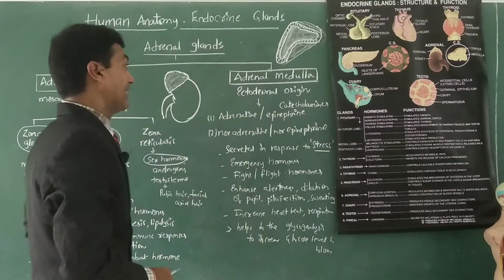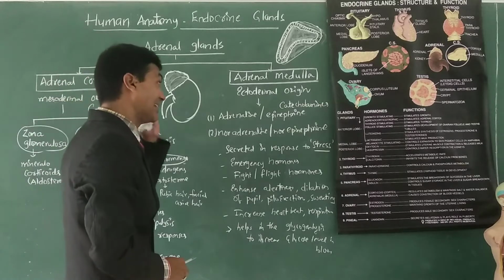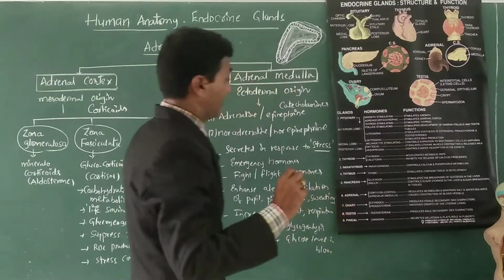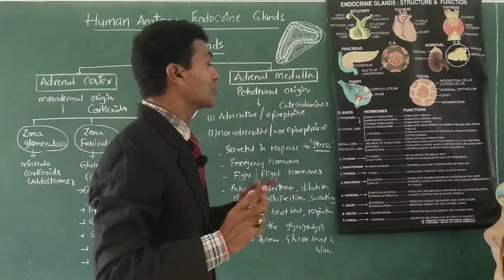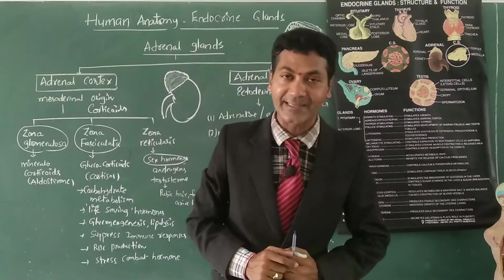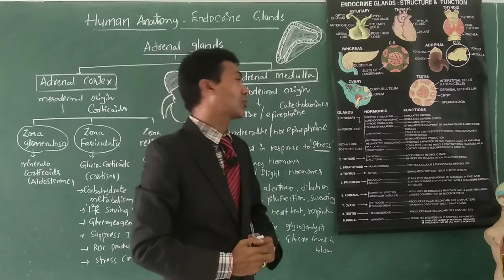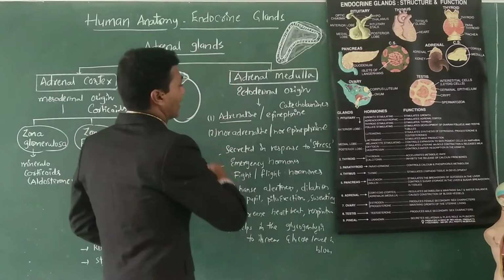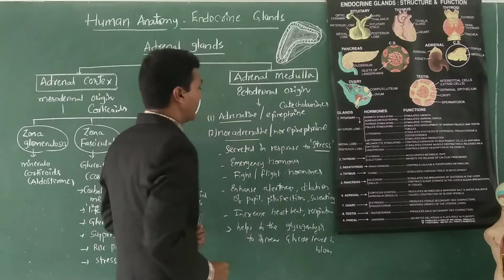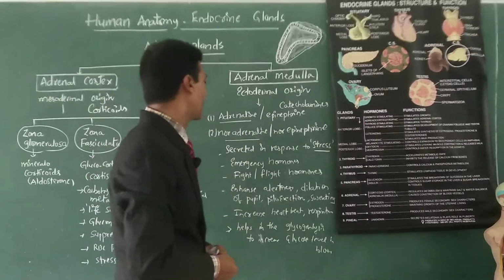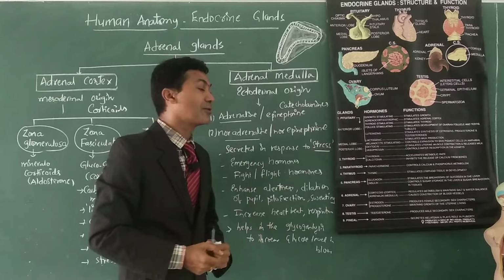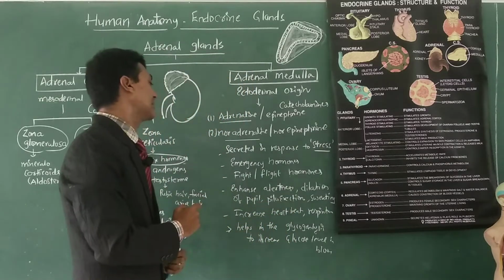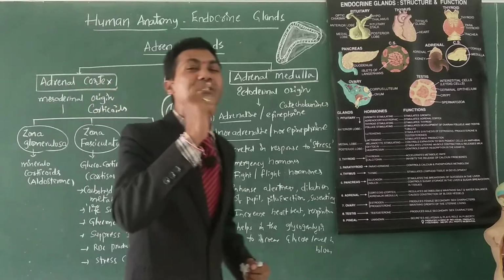This is regarding the adrenal cortex, the outer tissue of the adrenal glands. Then the centrally located tissue is known as the adrenal medulla, which is ectodermal in origin and secretes hormones together called catecholamines. There are two types of catecholamines released from the adrenal medulla: adrenaline and noradrenaline. Adrenaline is otherwise called epinephrine, and noradrenaline is otherwise called norepinephrine. These are secreted in response to stress.